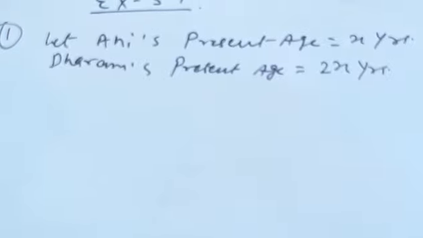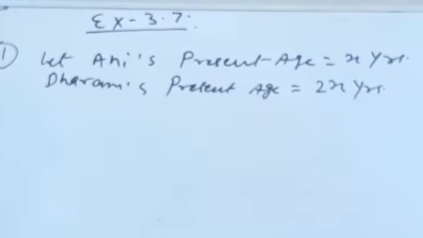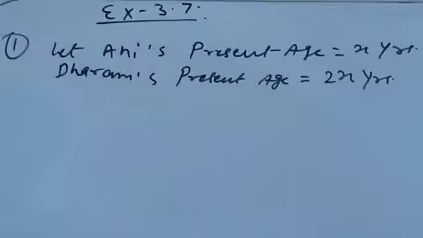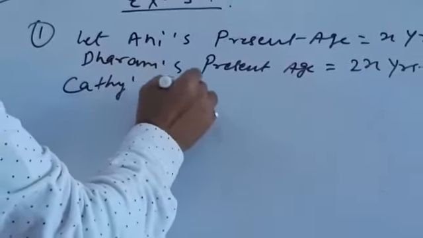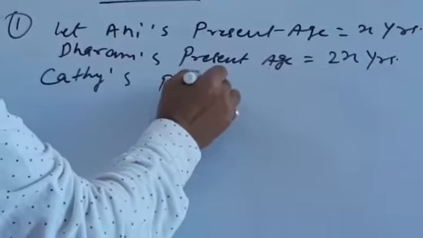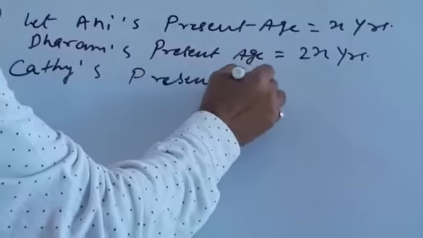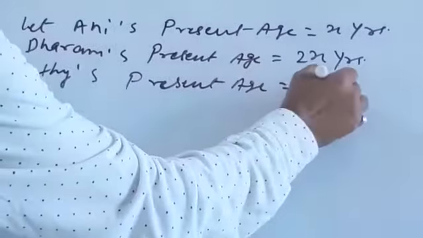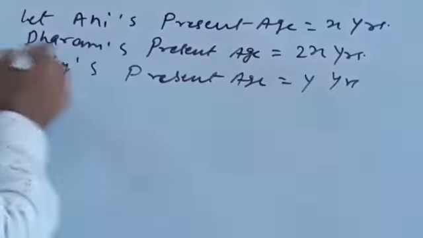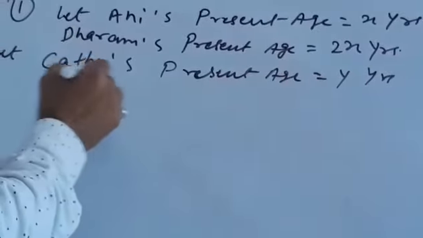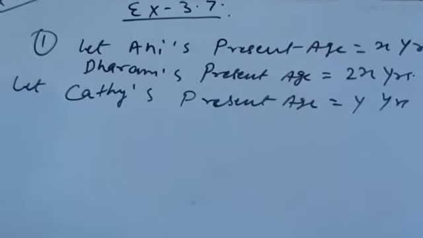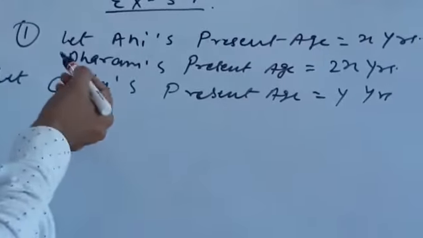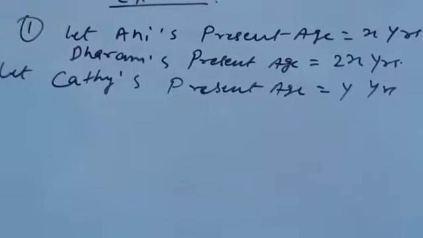The next is Biju is twice as old as his sister Kathy. So we must know Kathy's present age. Let Kathy's present age be y years.